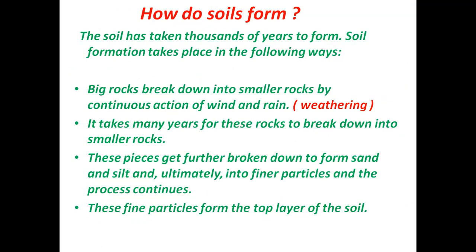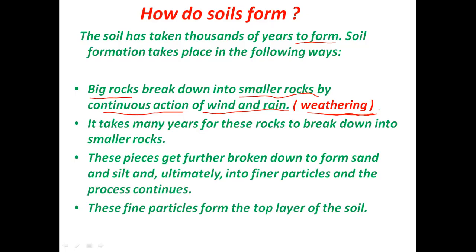How do soils form, or how does the soil formation take place? The soil has taken thousands of years to form, and this soil forms when big rocks break down into smaller pieces or smaller rocks by the continuous action of water, wind, and that process is called weathering. Or you can say weathering is the process by which the rocks are broken down into smaller pieces by the action of wind and rain.